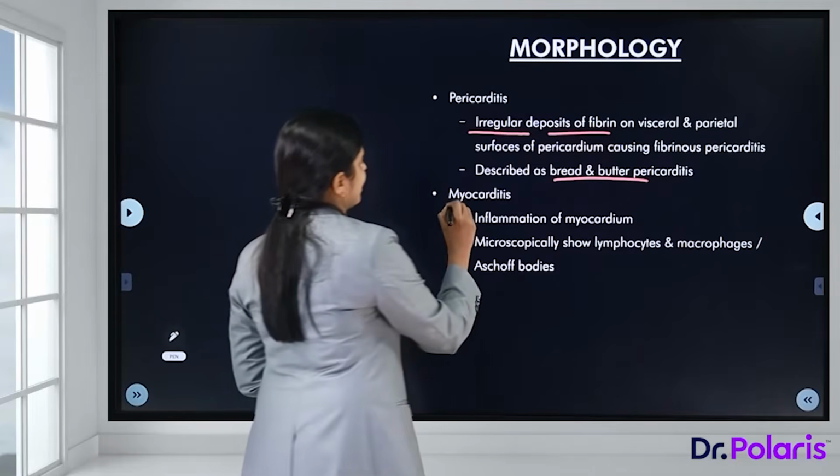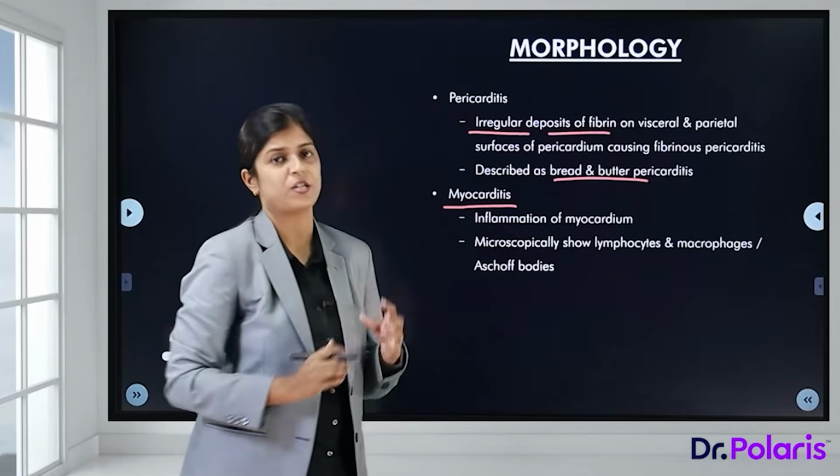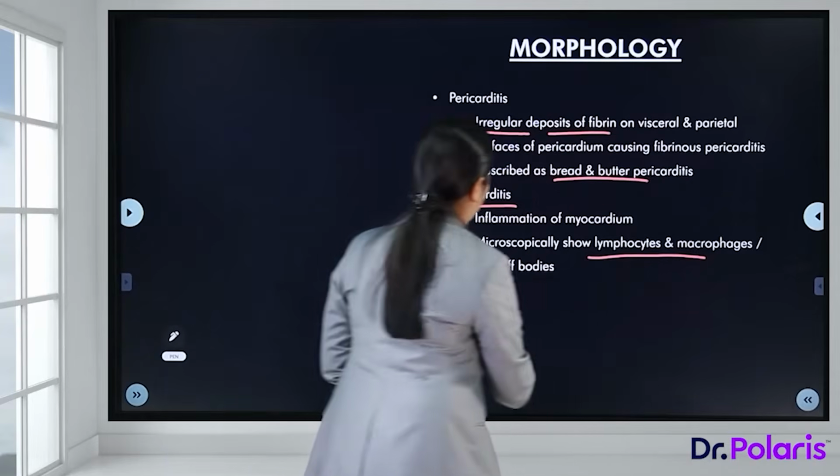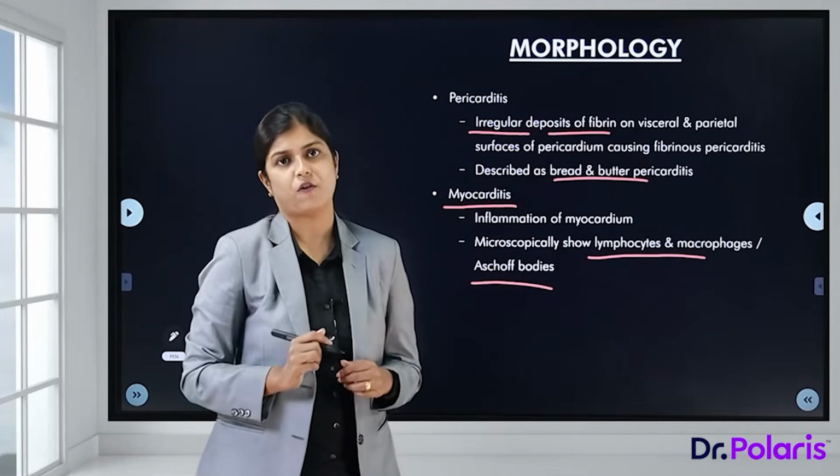The next is myocarditis, that is inflammation of the myocardium, and what we see here is lymphocytes, macrophages, and again the same Aschoff bodies.